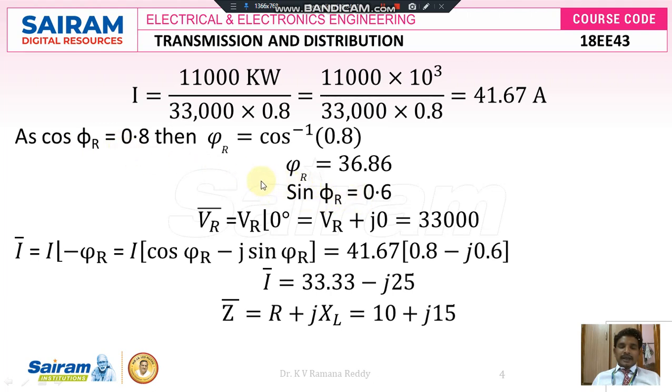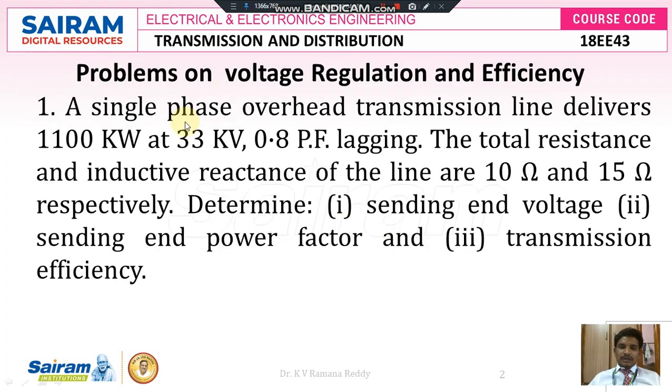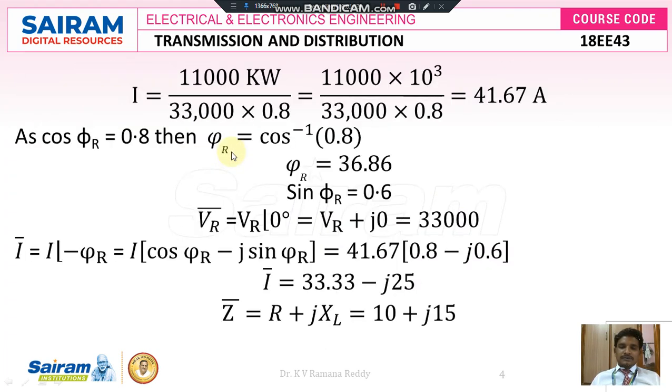Now the receiving end voltage, the vector voltage at the receiving end VR bar, is equal to VR at an angle of 0 degrees. So VR bar is equal to VR at an angle of 0 degrees, which means we can write VR plus j0. VR means the receiving end voltage 33,000 volts, which is already given in the problem, that is 33 kV, that is 33,000 volts.